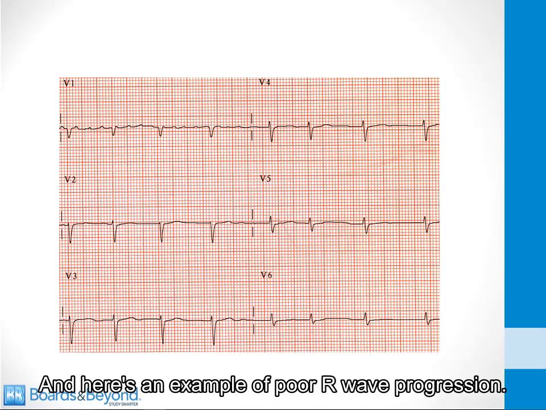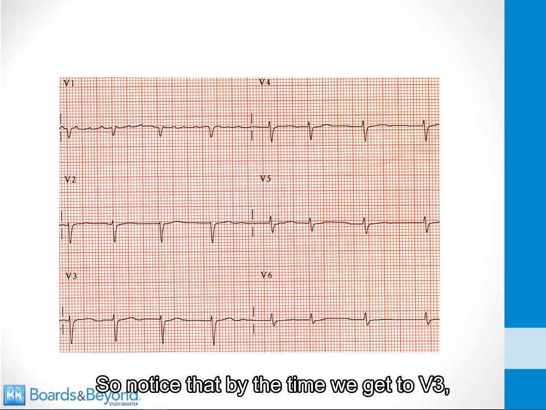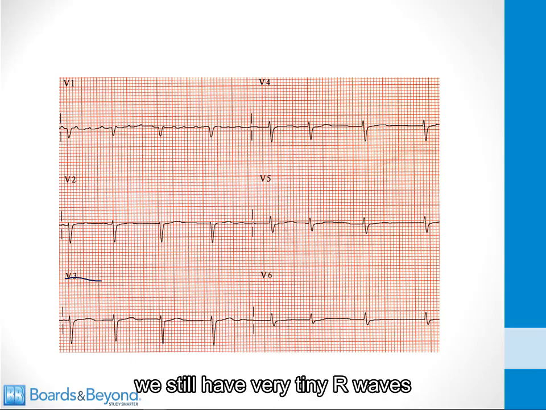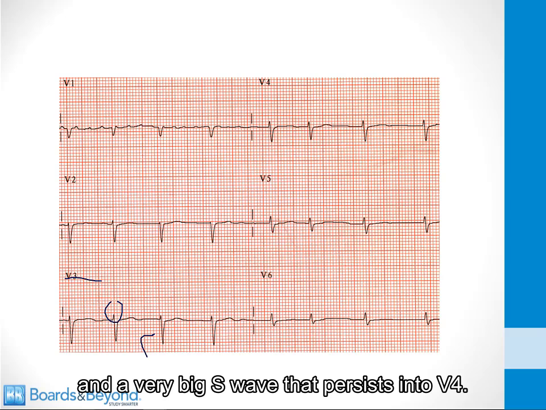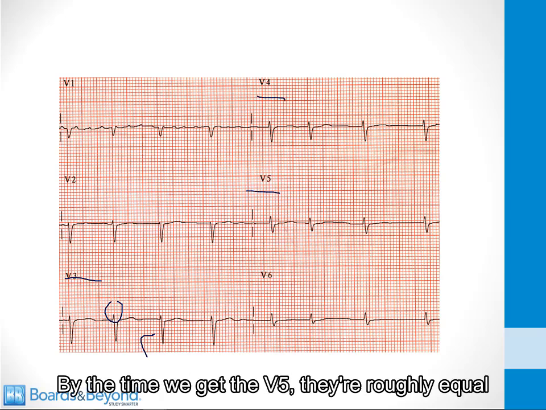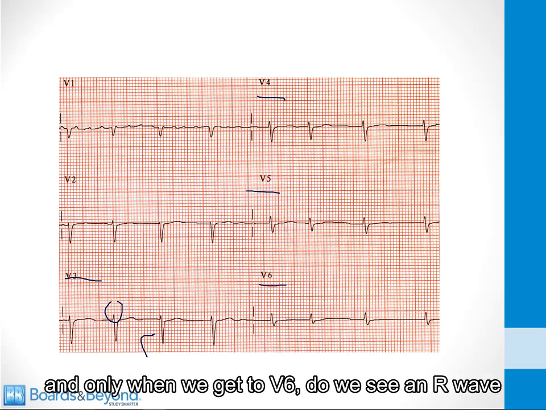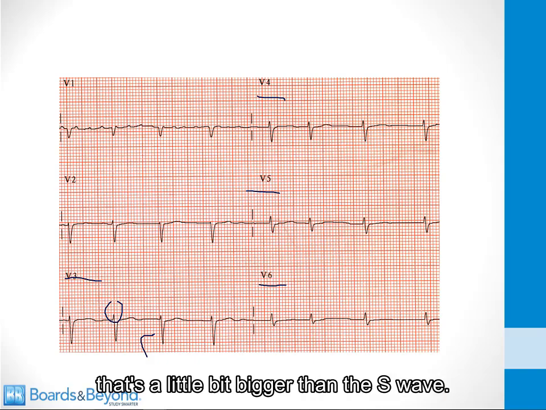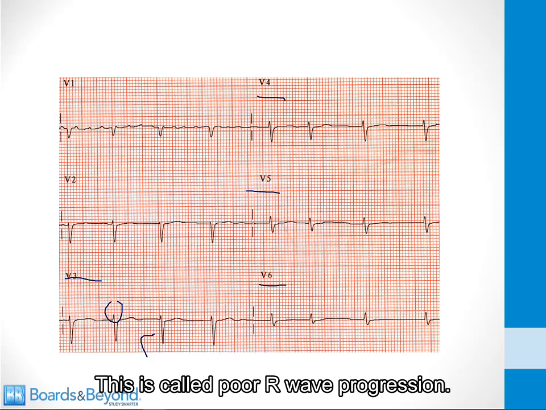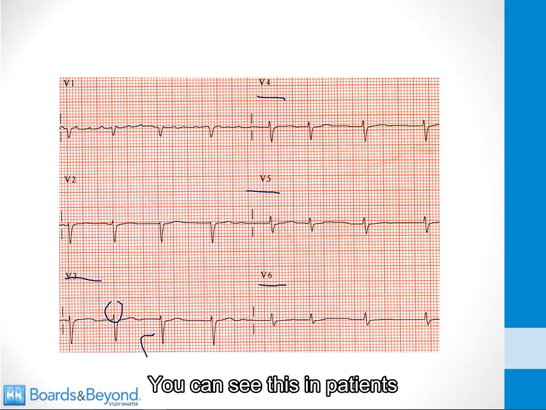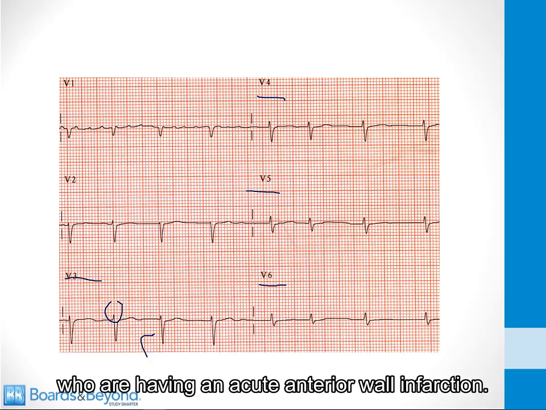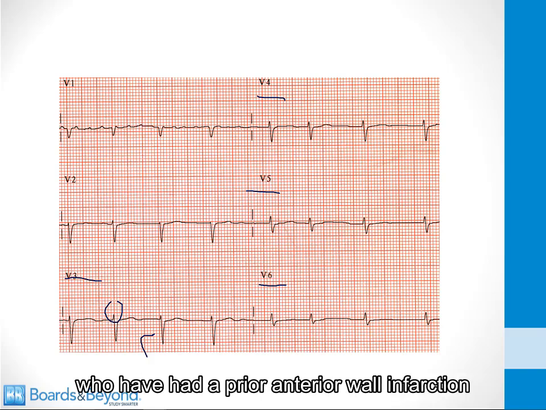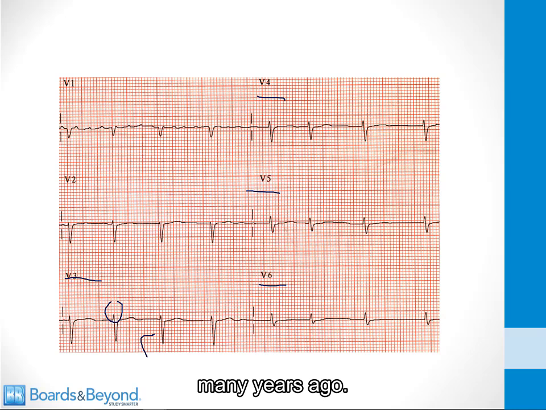And here's an example of poor R wave progression. So notice that by the time we get to V3, we still have very tiny R waves and a very big S wave that persists into V4. By the time we get to V5, they're roughly equal, and only when we get to V6 do we see an R wave that's a little bit bigger than the S wave. This is called poor R wave progression. You can see this in patients who are having an acute anterior wall infarction. You can also see this in patients who have had a prior anterior wall infarction many years ago.